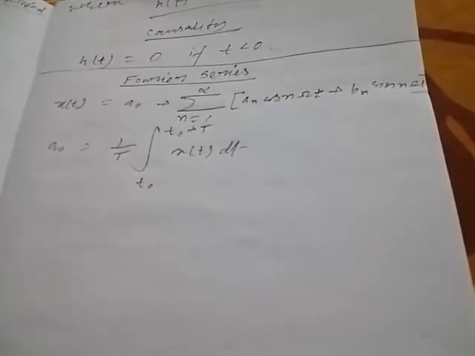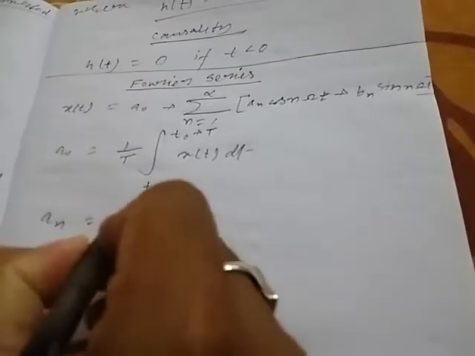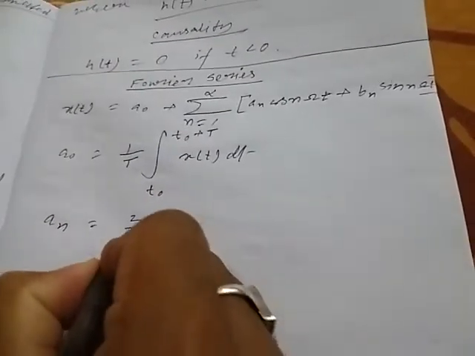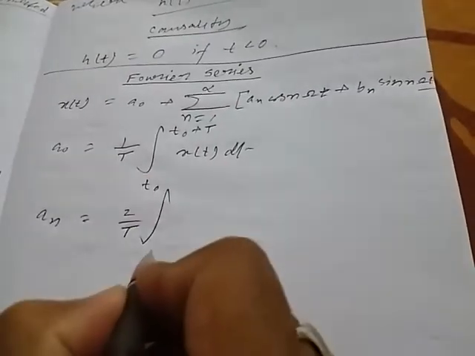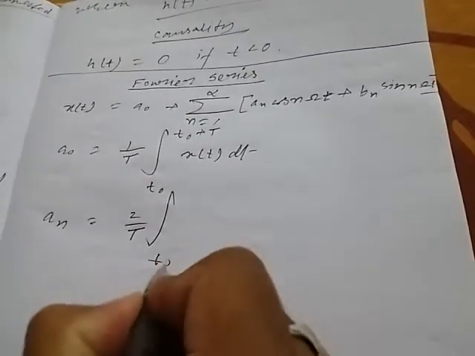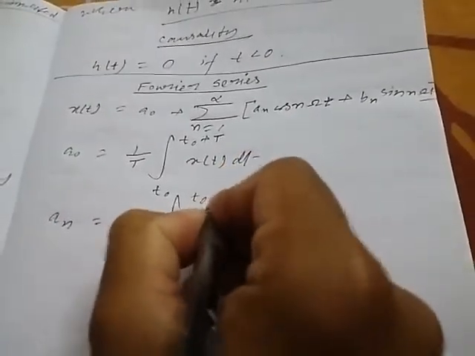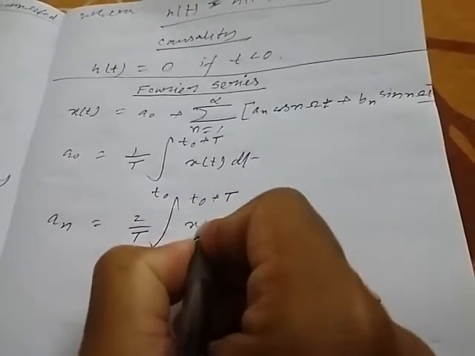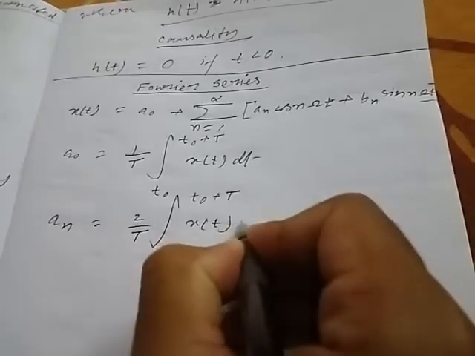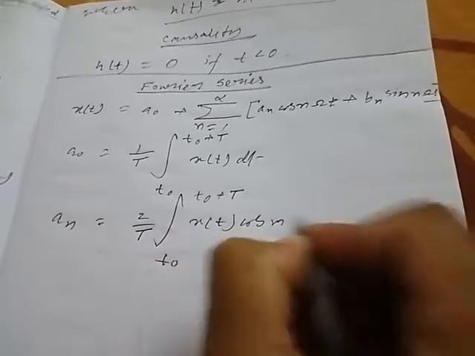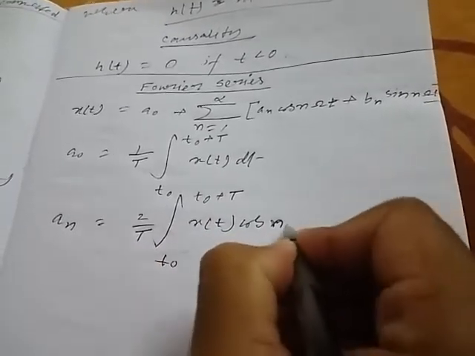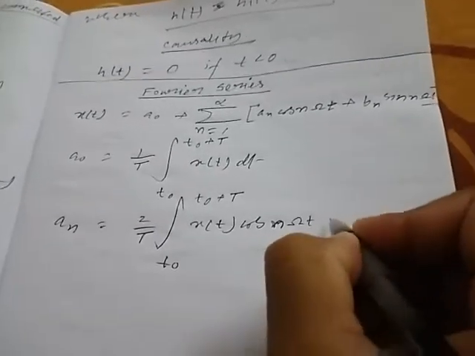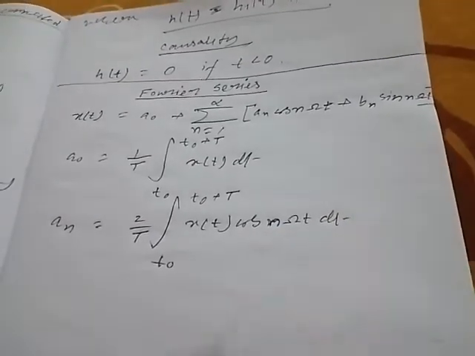Now an can be represented using this formula: 2 by capital T, integration over t0 to t0 plus capital T of x(t) cos(n omega t) dt.